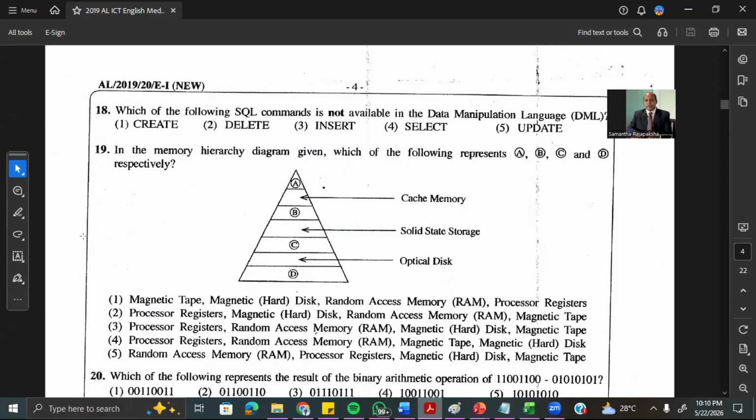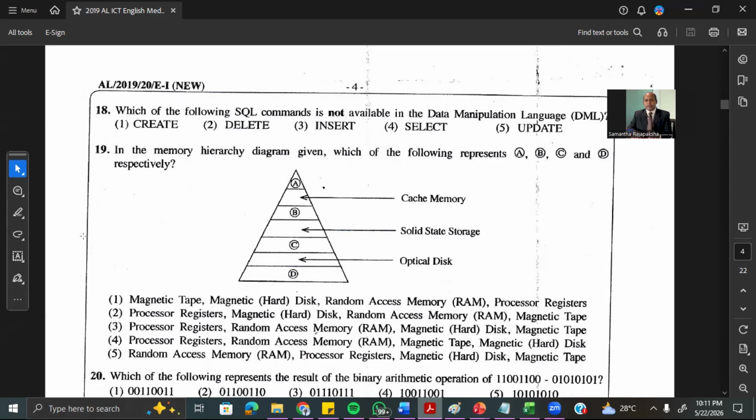So I think it is very obvious. Data definition is create, alter, drop. Delete, insert, select, update are data manipulation. After you create the database and insert the data, you may have to delete some. To insert data, you use the insert command. To display something, you use the select command. To update some data inside the table, you use the update command.